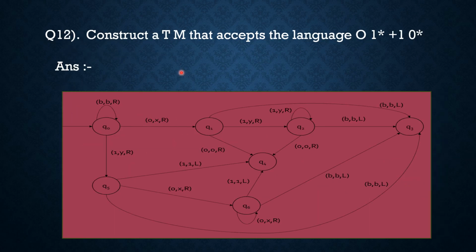We have the question: construct the TM that accepts the language (0+1)*. The answer is like that. We have the same graph, with states Q0, Q1, Q2, Q3, Q4, Q6, Q5, and the others have numbers like that.